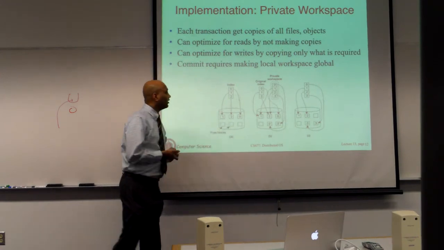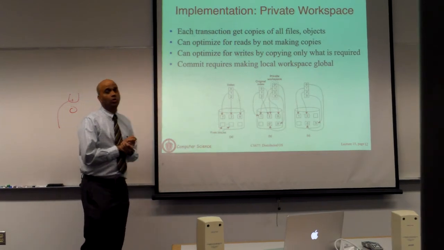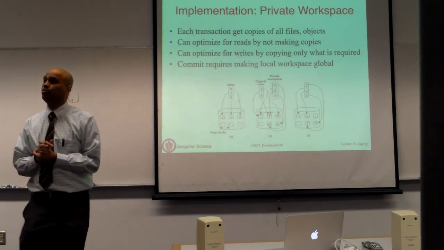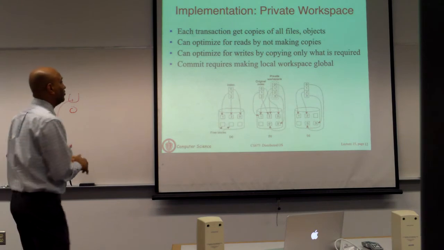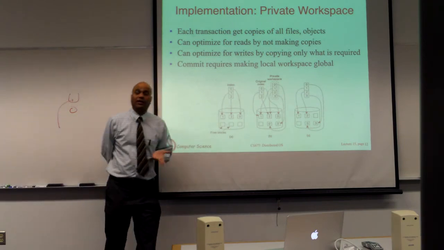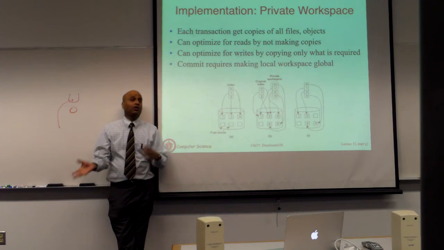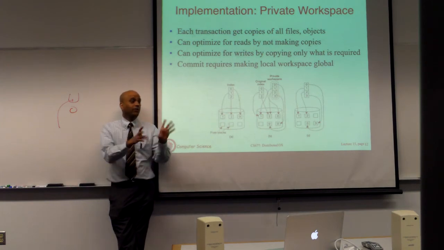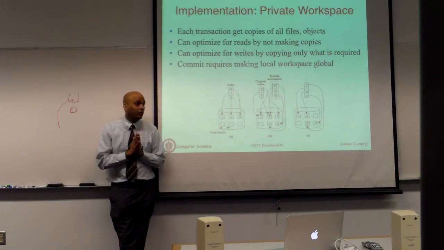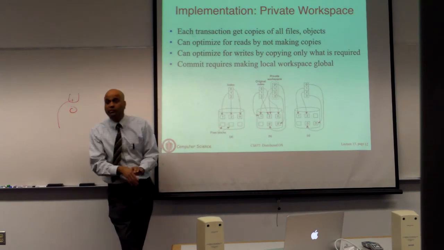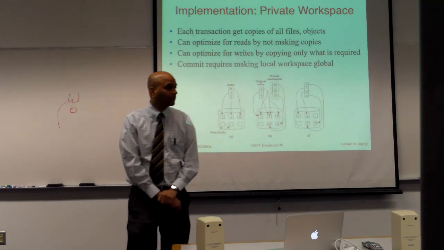So here is a picture that shows you what private workspaces do. Think of it as when a transaction starts up, assume that you could make a copy of your entire database and give it to the transaction, and this is your private copy. Go do whatever you want on this copy.